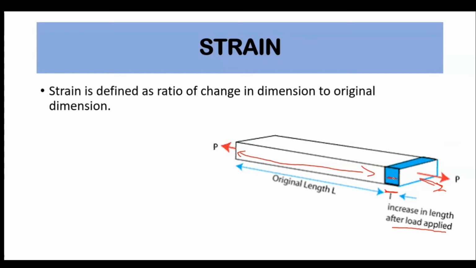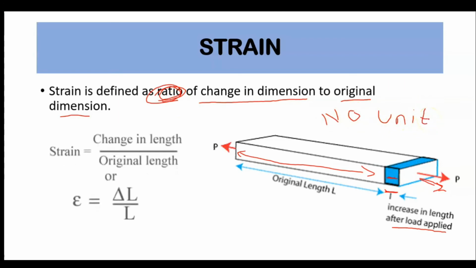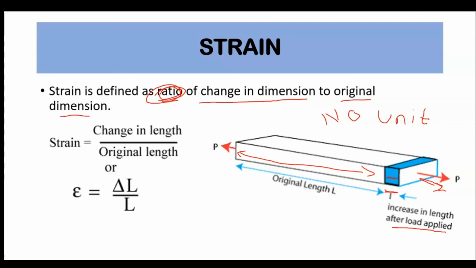Strain is defined as the ratio of change in dimension to original dimension. Since it is a ratio, strain has no unit. Strain is change in length upon original length.